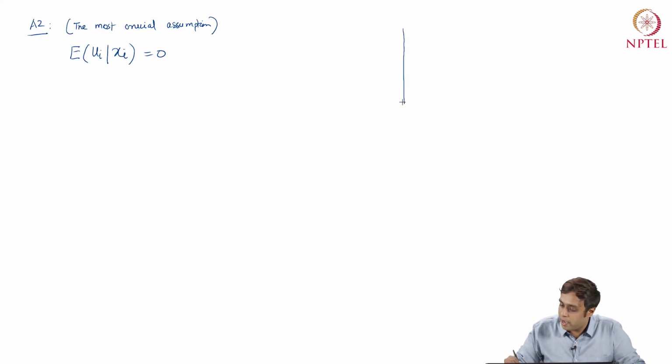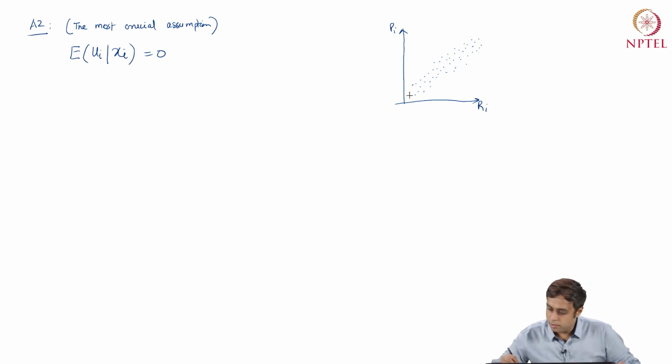If I go back to my scatter plot between pi and ri, let's say I have again 1000 homes, I have my data, and I'm simply going to now draw a regression line. I know this regression line is on expectation of pi given ri, which is nothing but beta 0 hat plus beta 1 hat ri, right?